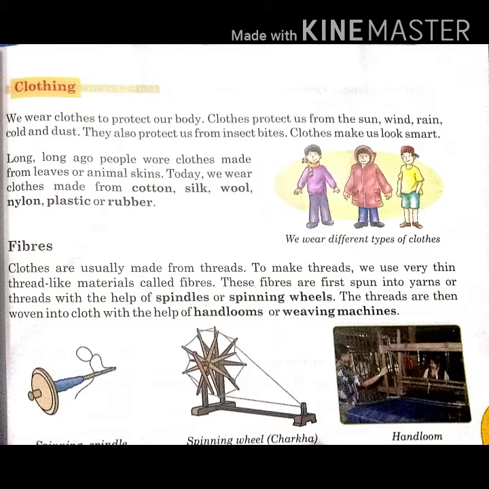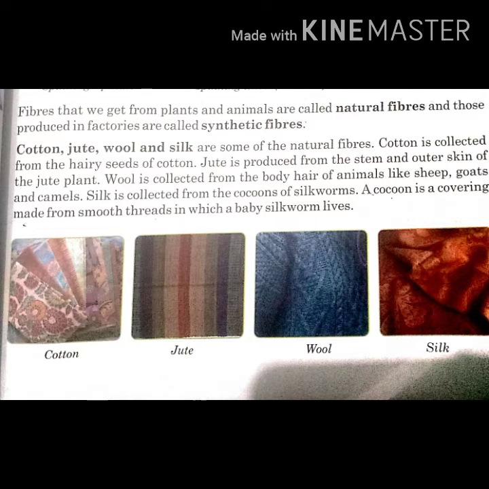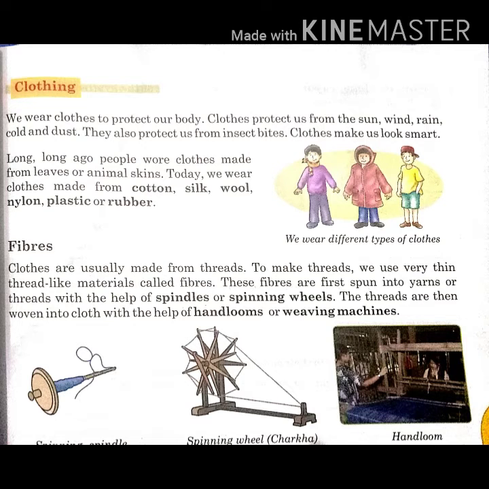Next we have fibers. Clothes are usually made from threads. To make threads we use very thin thread-like materials called fibers. These fibers are first spun into yarns or threads with the help of spindles or spinning wheels. The threads are then woven into cloth with the help of hand looms or weaving machines. Fibers that we get from plants and animals are called natural fibers, and those produced in factories are called synthetic fibers. So students, what are fibers?